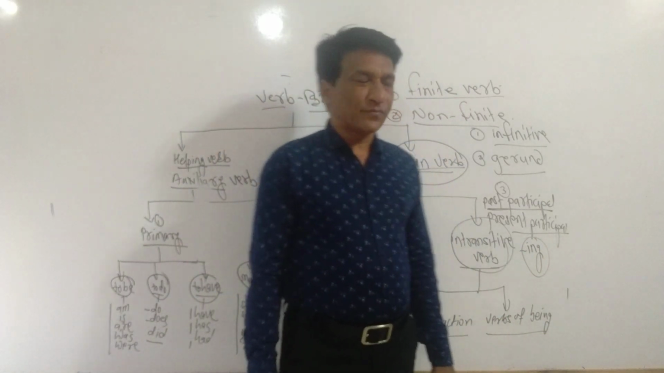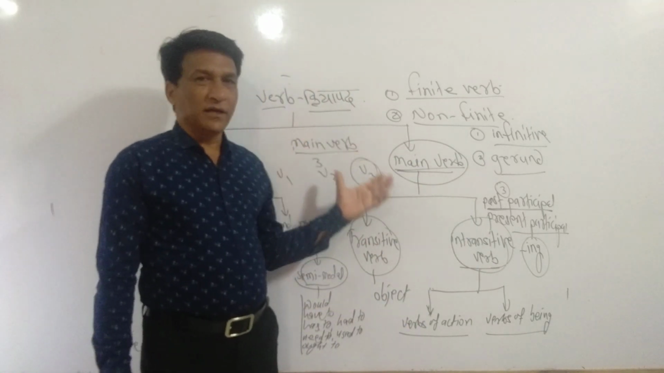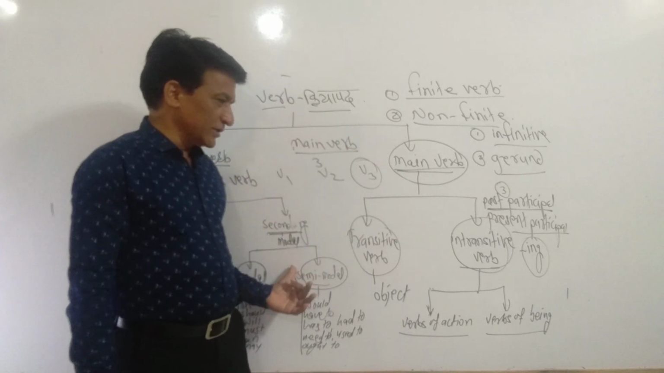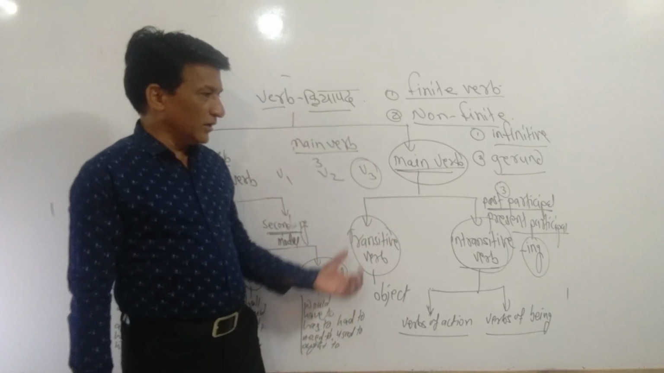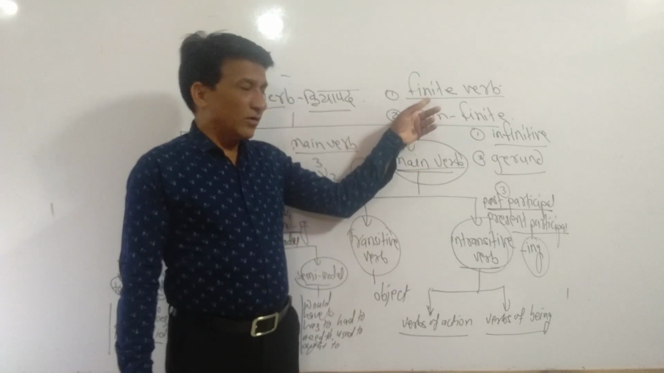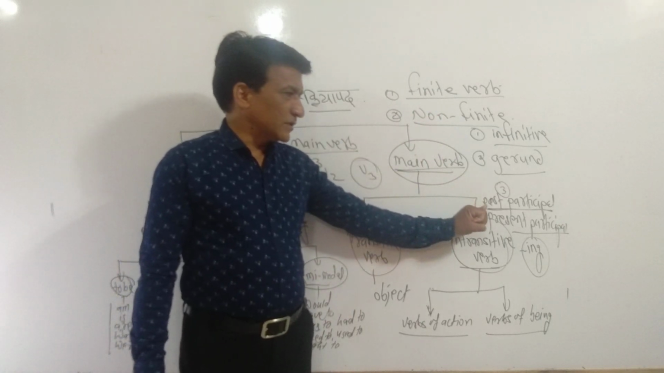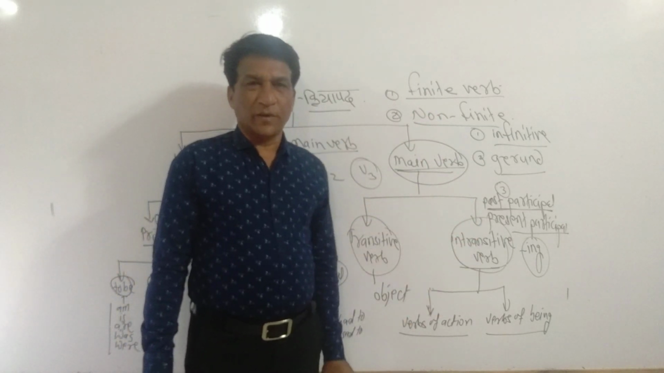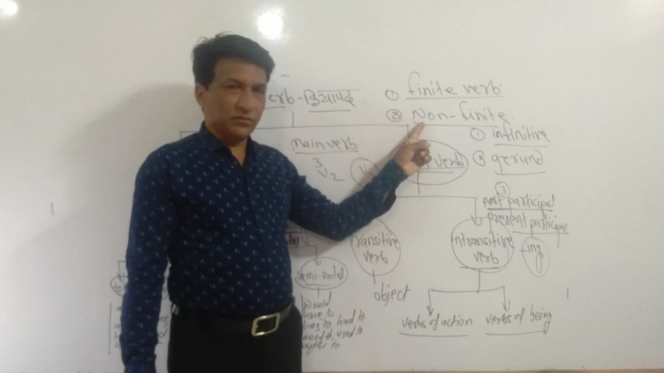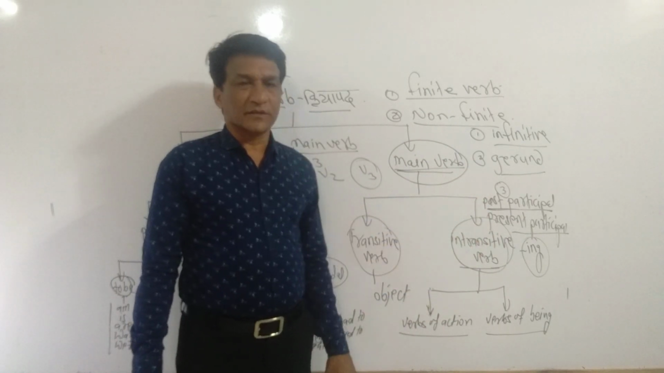Now students, now you have a clear idea about the verb, main verb, helping verb, modal auxiliary, then semi-modal, then transitive verb, then intransitive verb, and then non-finite verb, and then finite verb, then past participle, then present participle. We will see the examples of finite verb, then non-finite verb, and then past participle, and then present participle.